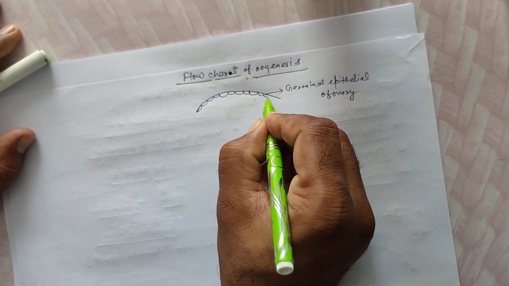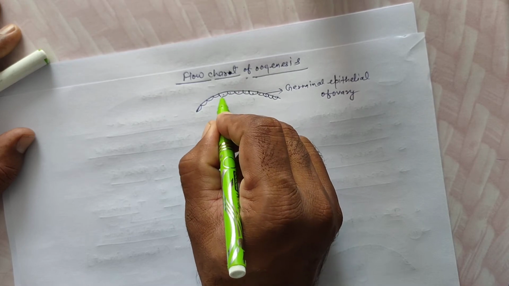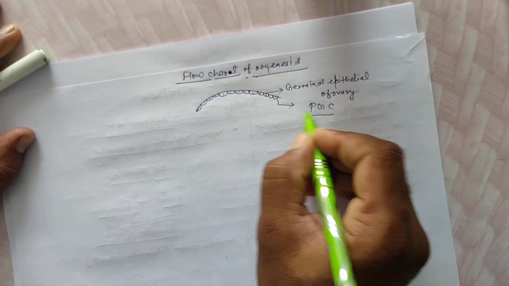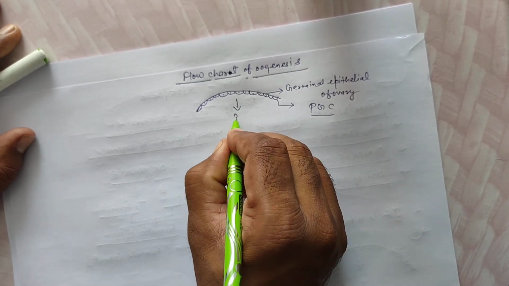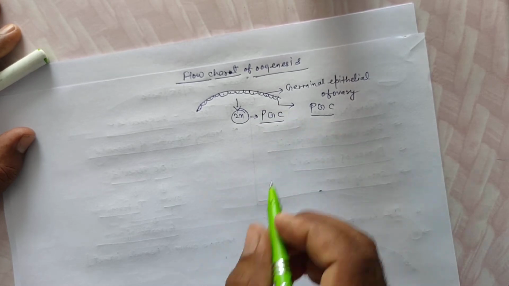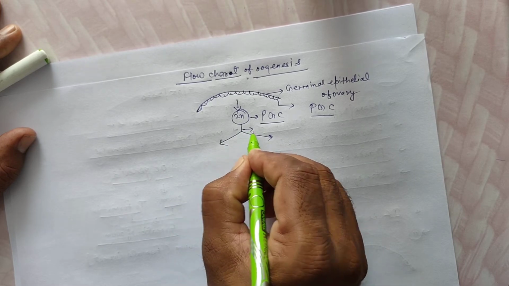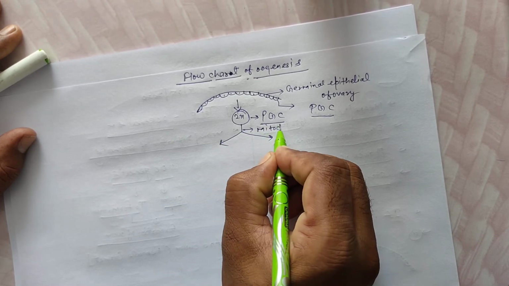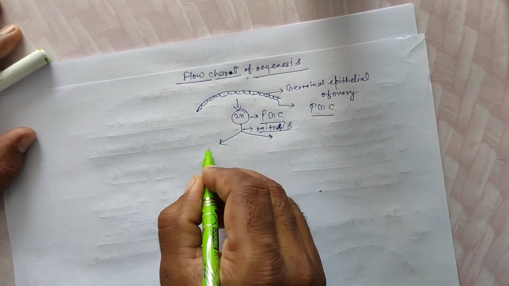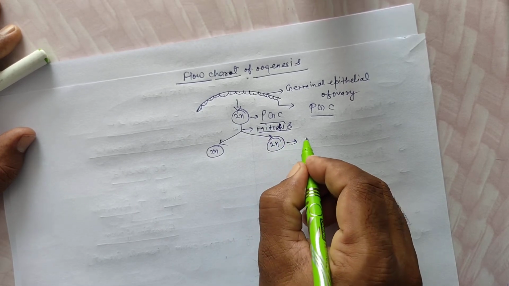This is the PGC, primordial germ cell. It is a diploid cell. The PGC shows mitosis. Mitosis is a type of division and forms oogonia.